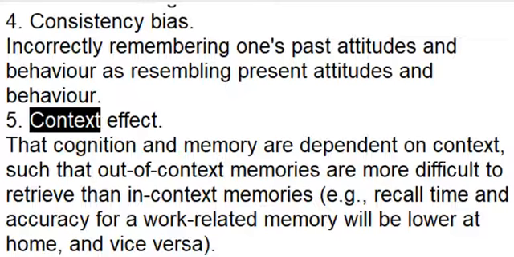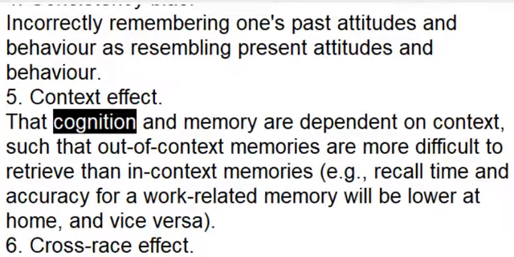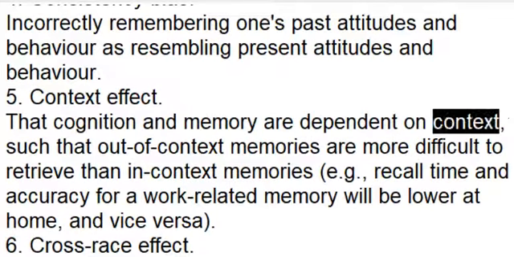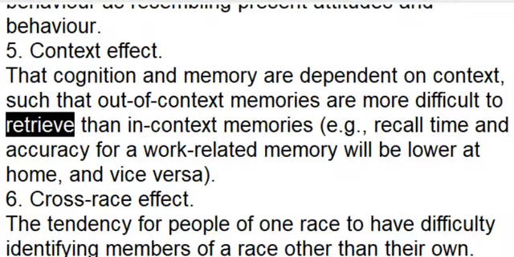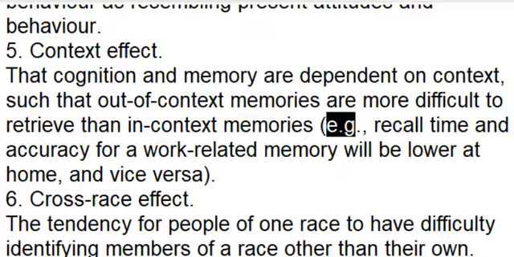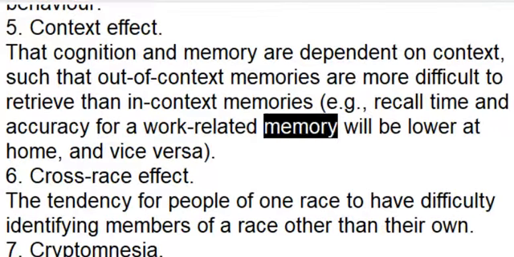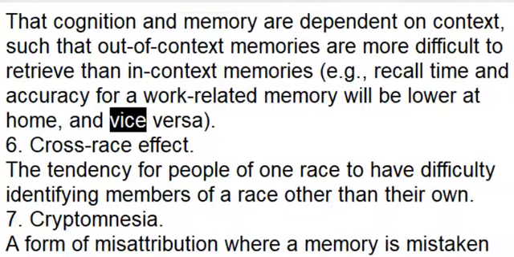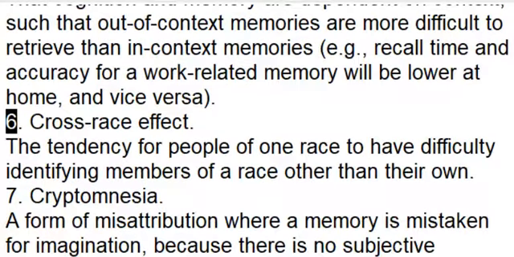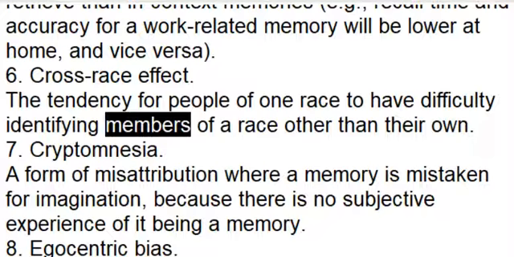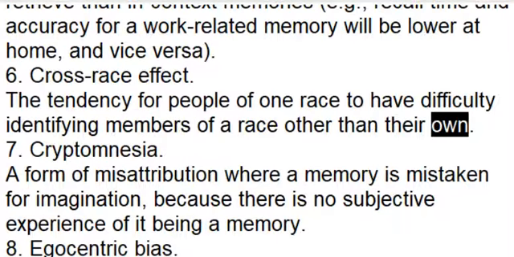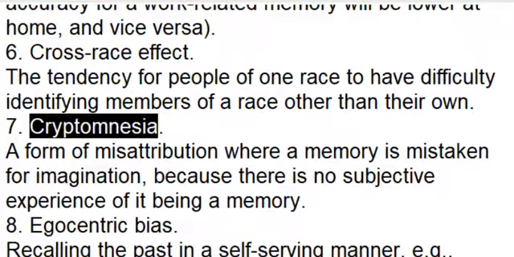5. Context effect. That cognition and memory are dependent on context, such that out-of-context memories are more difficult to retrieve than in-context memories. For example, recall time and accuracy for a work-related memory will be lower at home, and vice versa. 6. Cross-race effect. The tendency for people of one race to have difficulty identifying members of a race other than their own. 7. Cryptomnesia.